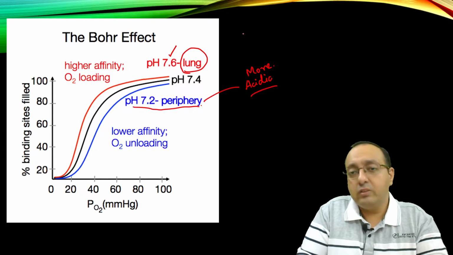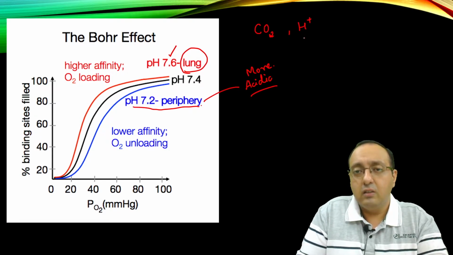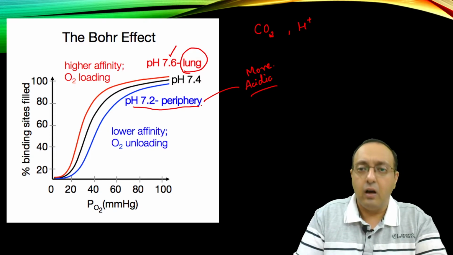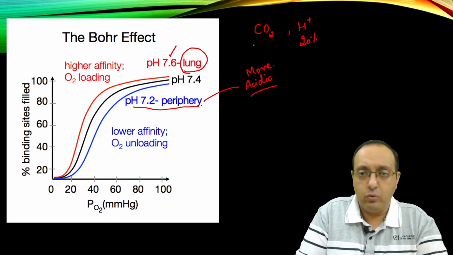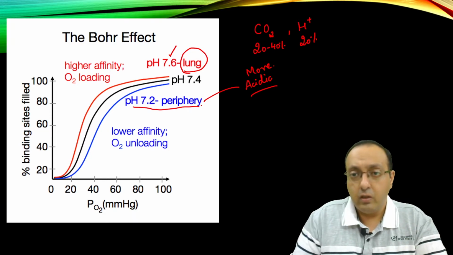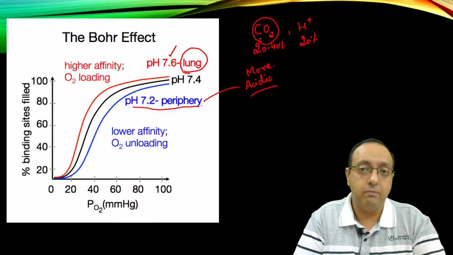Now it turns out that carbon dioxide as well as protons are also transported by hemoglobin in addition to oxygen. About 15 to 20% of protons and about 20 to 40% of carbon dioxide is transported by hemoglobin. And carbon dioxide has a problem to be dissolved in the blood plasma.